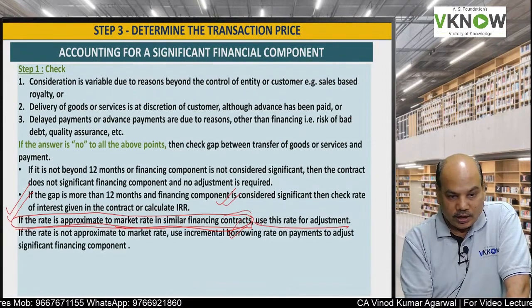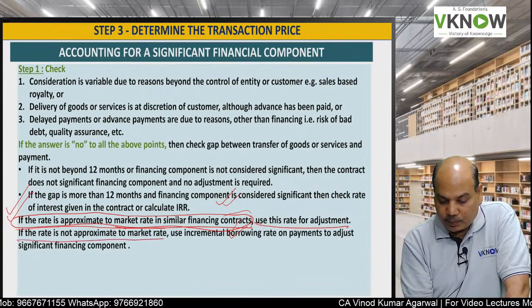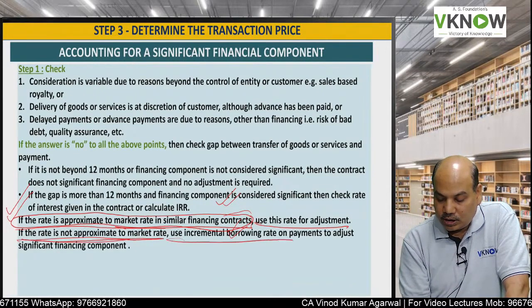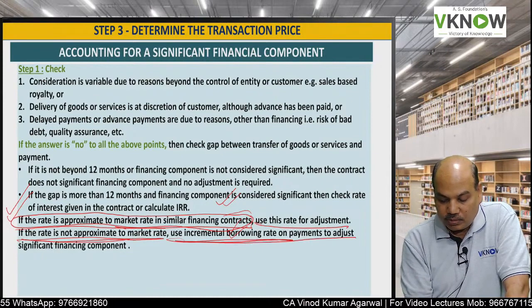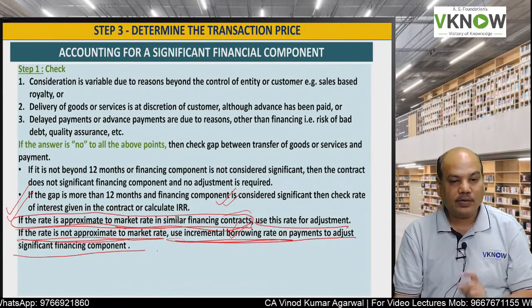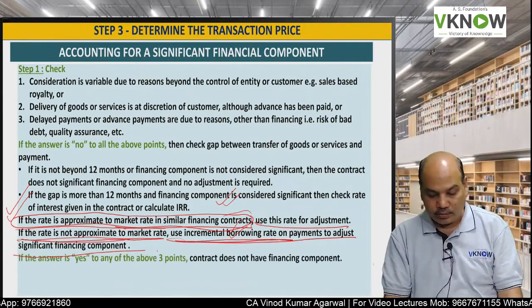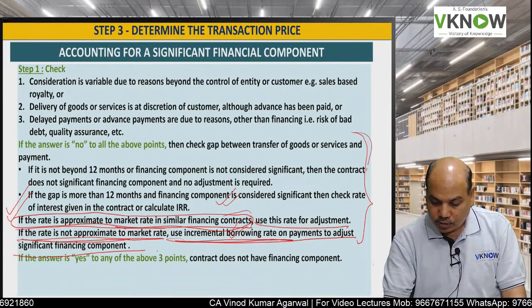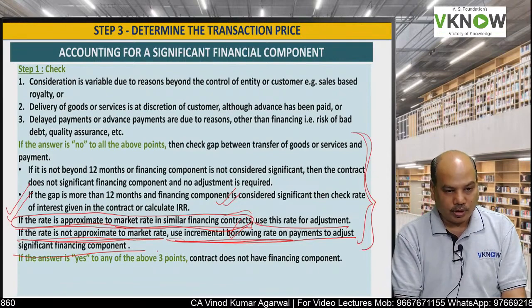But if the rate given in the contract is not approximate to the market rate, use the incremental borrowing rate on payment to adjust the significant financing component. So this is what you will do for significant financing component.